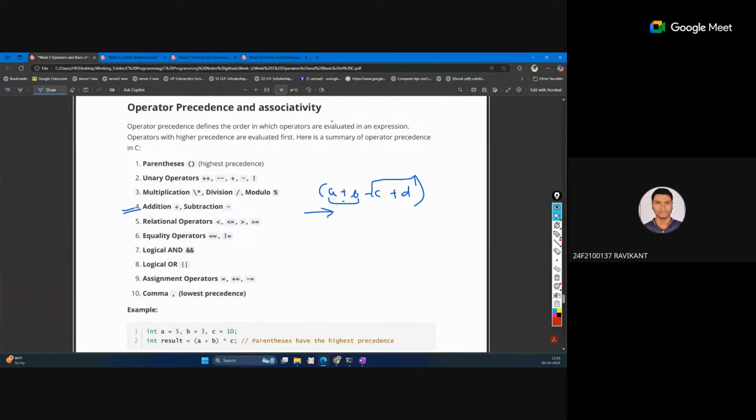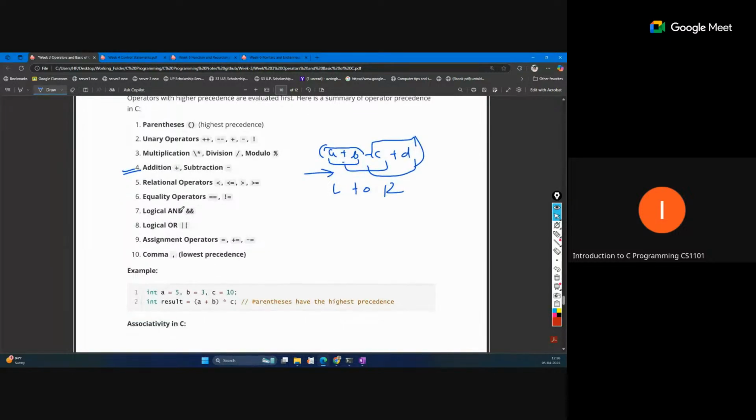According to the associativity, for these operators the associativity rule is left to right. That means if all operators have the same precedence, then the left to right operation will be performed. So this will be performed first, then the result will be performed with this, and then this will be performed with this. But there is one operator, sometimes the unary operator, that is also there.